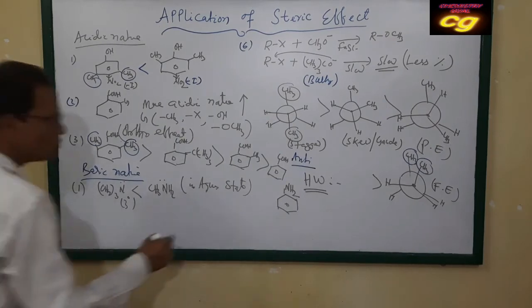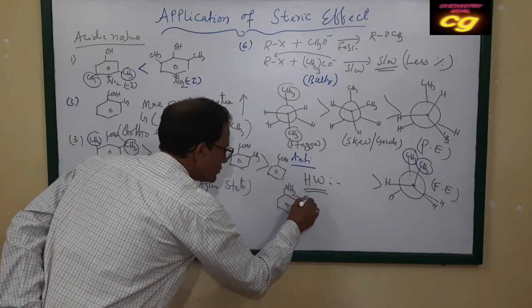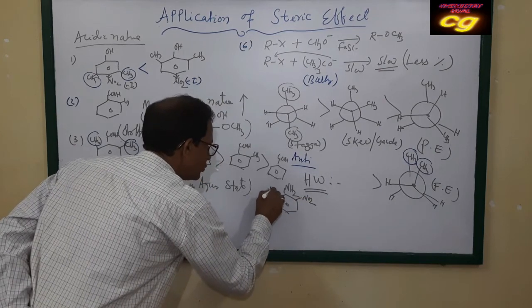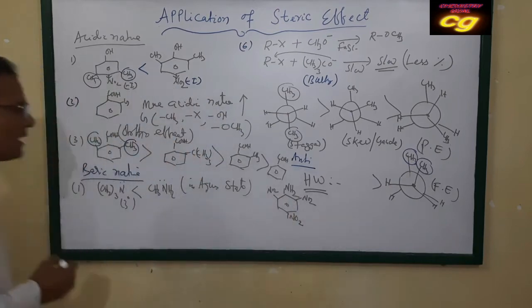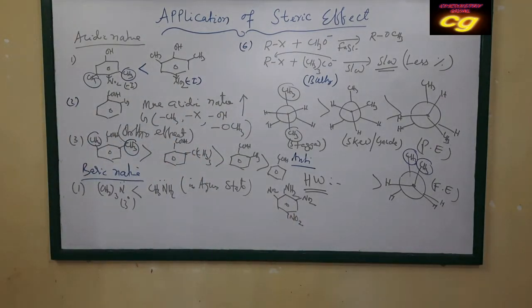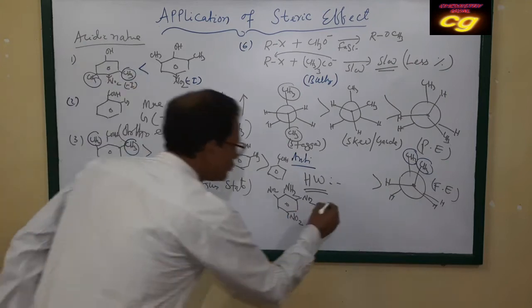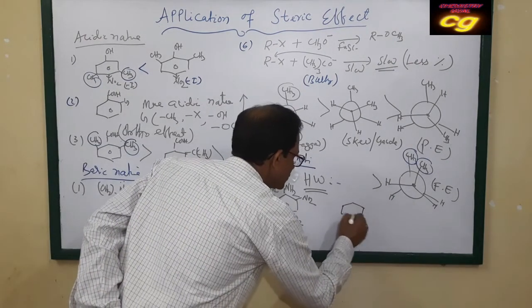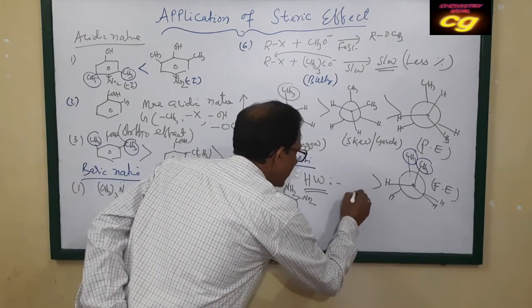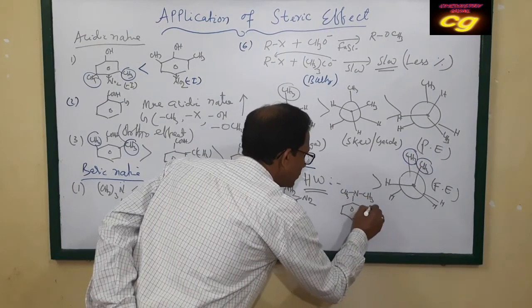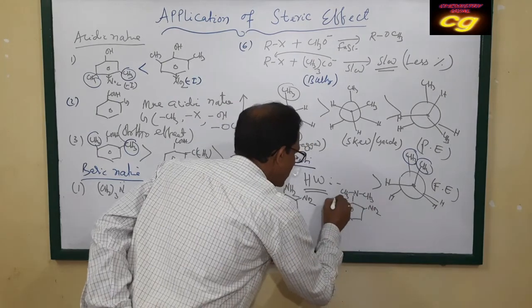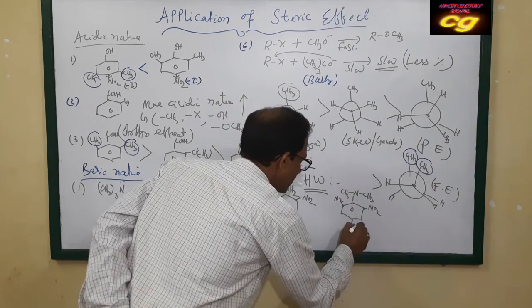aniline when attached to nitro groups at the ortho and para positions, compared to which one? The substituted aniline, where N is attached to 2 methyl groups, here nitro groups, here also nitro groups.